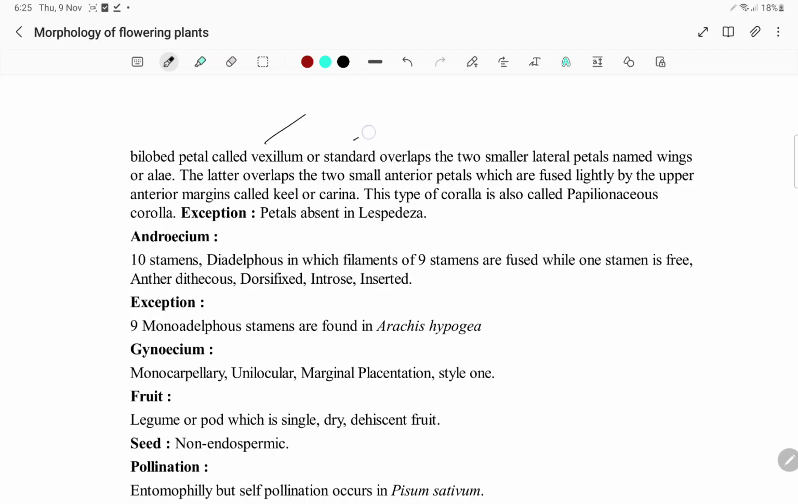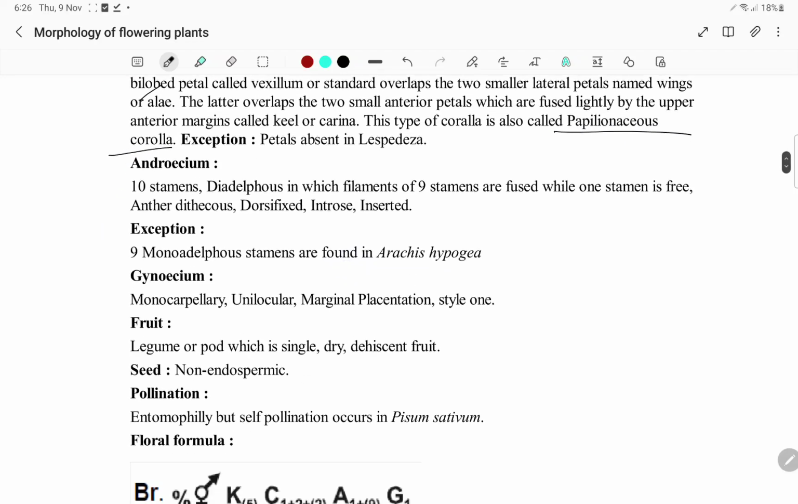as vexillum, standard, overlaps the two small lateral petals, namely wing petals or alae. The latter overlap two small anterior petals which are fused lightly by the upper anterior margins, called keel or carina. This type of corolla is called papilionaceous corolla. An exception is that petals are absent in Lespedeza.